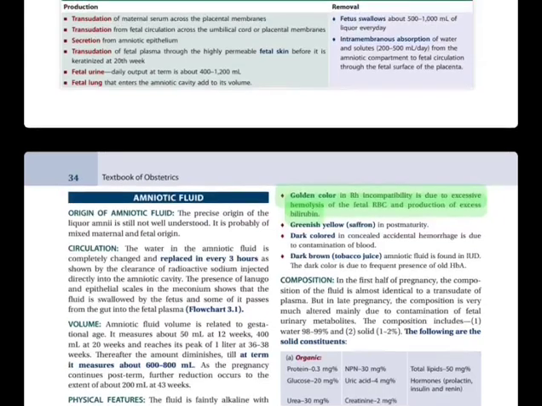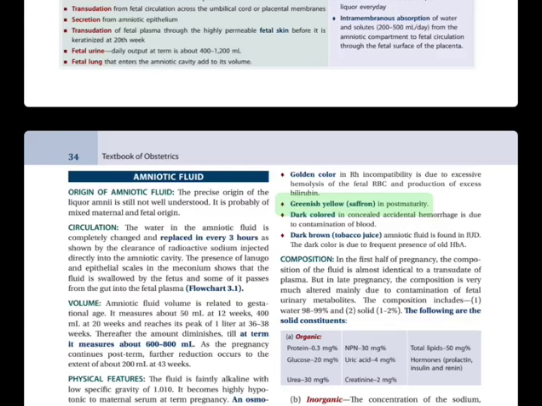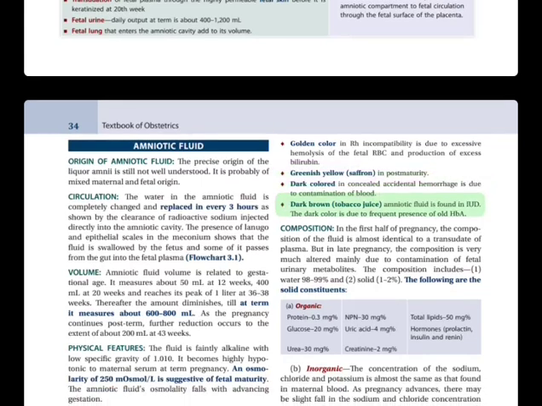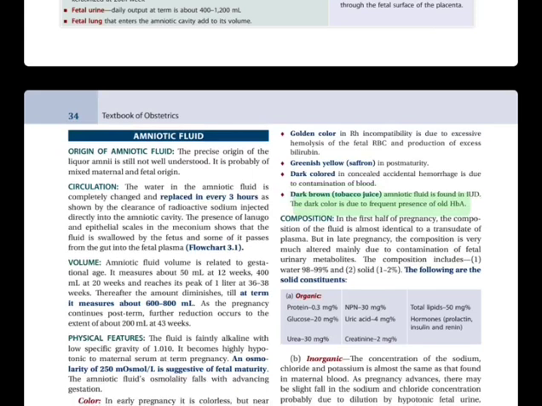Golden color in Rh incompatibility is due to excessive hemolysis of the fetal RBC and production of excess bilirubin. Greenish yellow, viscid, in post-maturity. Dark colored in concealed accidental hemorrhage is due to contamination of blood. Dark brown, tobacco juice, amniotic fluid is found in IUD. Dark color is due to the presence of old hemoglobin.